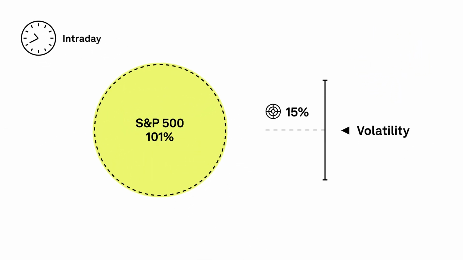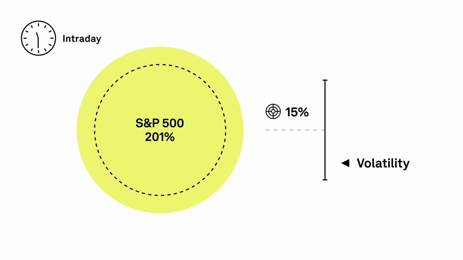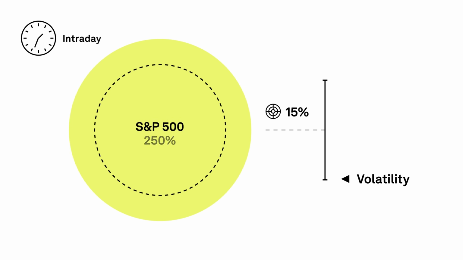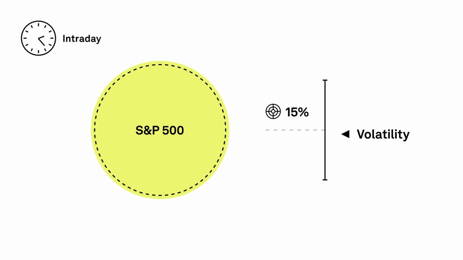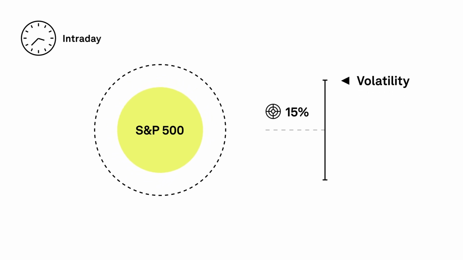When volatility falls below the 15% target, exposure to the S&P 500 can increase up to a leveraged position of 250%, which helps increase the S&P 500 Advantage Index's potential upside in stable and uptrending markets. Conversely, when intraday volatility exceeds the 15% target, exposure to the S&P 500 can move to cash up to 100%, which helps the index mitigate potential downside.